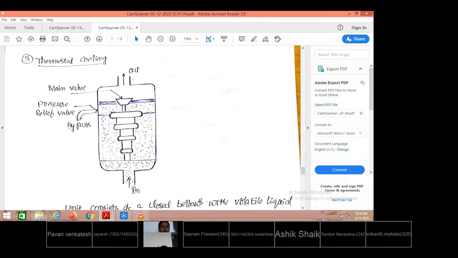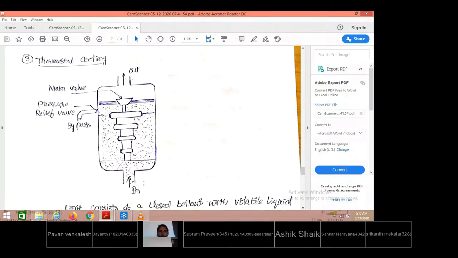Volatile fluid means that upon exposure to hot water, the volatile fluid that is filled in gets vaporized. Once it gets vaporized, the pressure here will be increased. The pressure will push these bellows to move upward, giving the opening. This is how the water will enter the radiator.